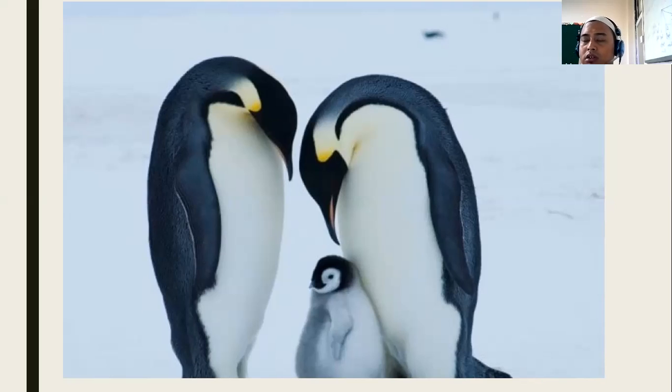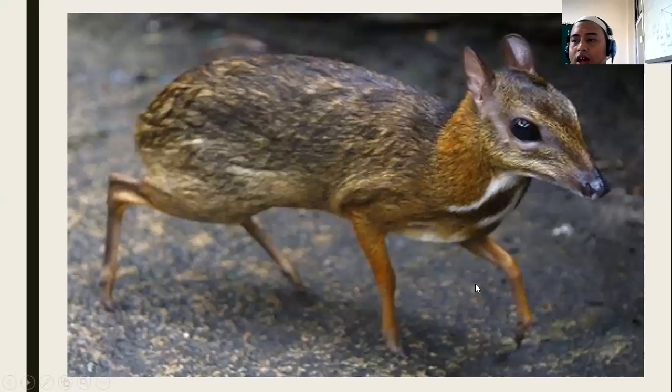And because their environment is very cool, they have adapted their characteristics. They adapt themselves by having thick fur. They can raise their children by taking their children between their feet. My beloved kids, you are carried by your mother on the back, right? But this baby penguin is carried between their feet. Okay. Now look at this picture.